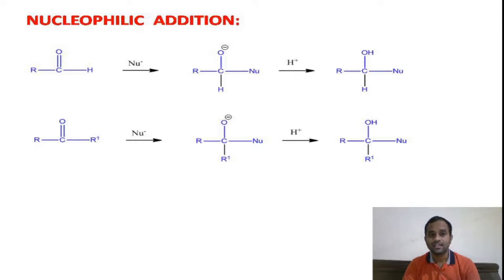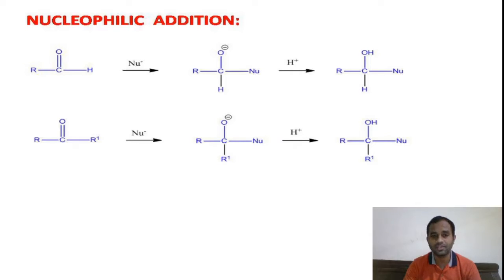You see the mechanism of nucleophilic addition reactions in aldehydes and ketones in this slide. It involves two steps. The first step involves the addition of the nucleophile on the electron deficient carbon of the carbonyl, followed by the addition of H plus from the solvent on the O minus to give the addition product. This is the addition product, in which the first step is the addition of the nucleophile. Such addition reactions which are initiated by nucleophilic attack are called nucleophilic addition reactions. This is an example of a nucleophilic addition reaction.